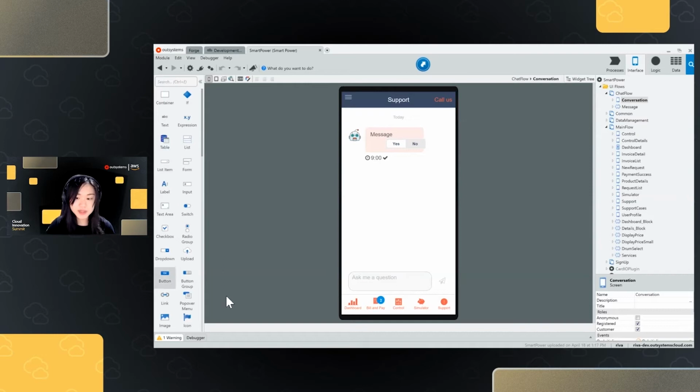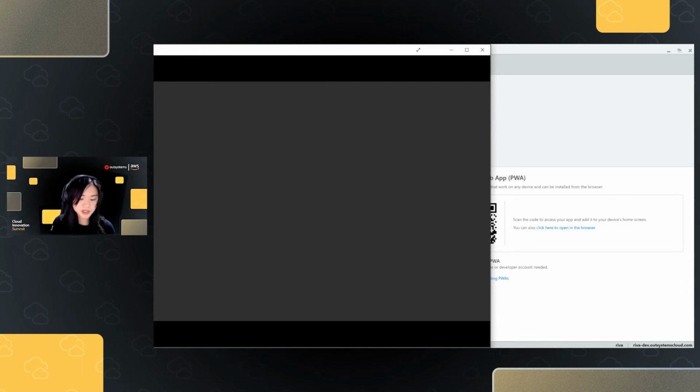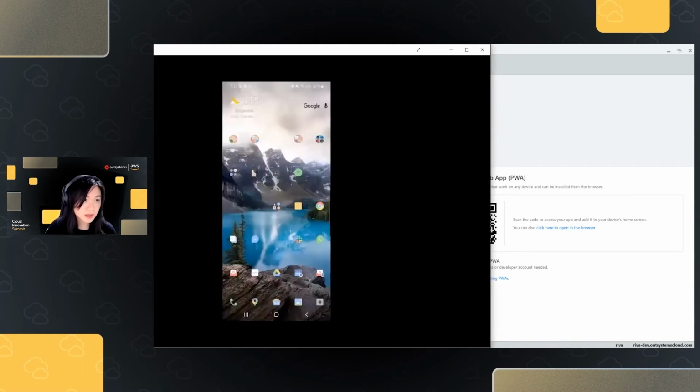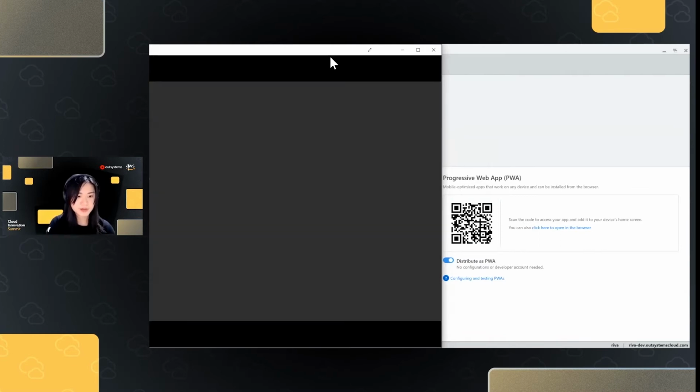Now, let me show you what that app is about. Before that, I'm going to scan this progressive web app QR code on my screen, and I'm also projecting my phone. So let me put this aside and trigger my camera to scan this QR code.